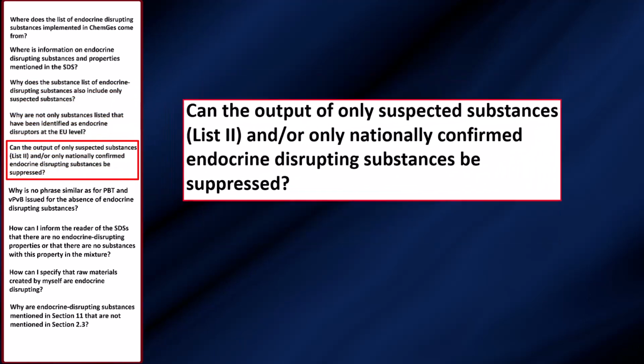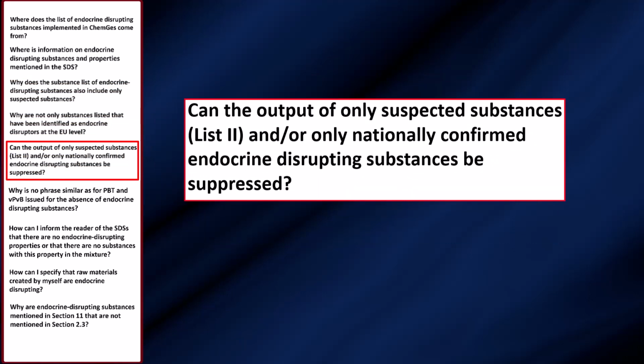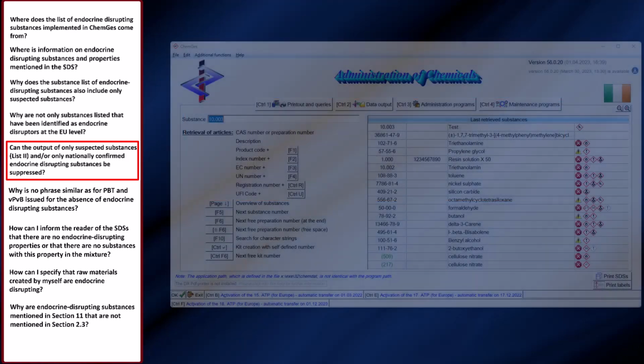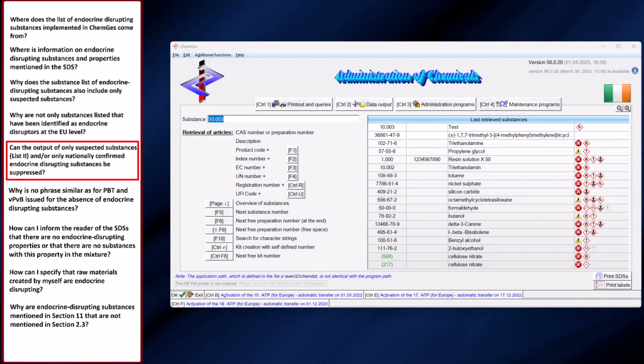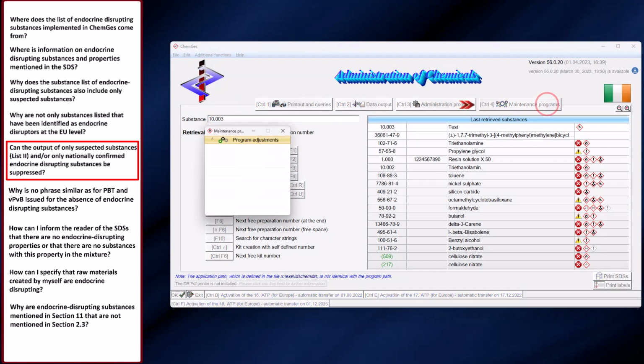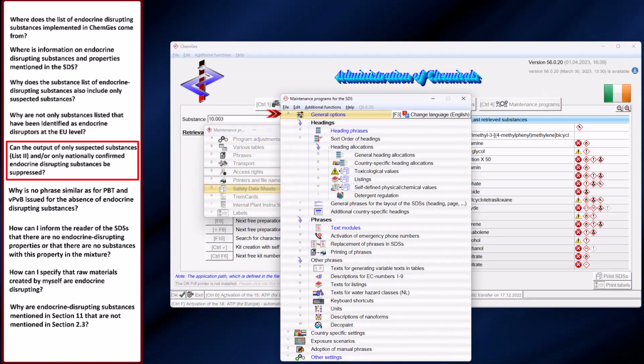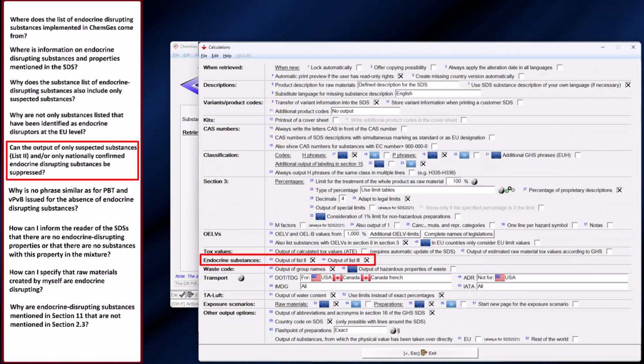Since not every customer shares our point of view and may want to specify only substances from List 1 and 2, or only substances from List 1 at all, we have created a way to restrict this. To do this, go to the Maintenance Programs, to the Sub-Item Safety Data Sheets, from there to the General Options. Then you can define under endocrine substances whether List 2 or List 3 is to be output.